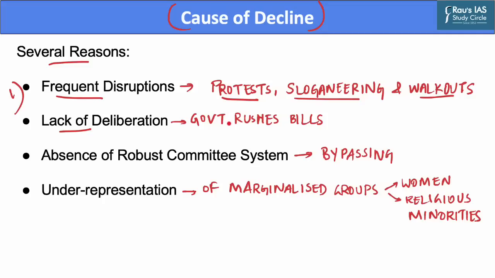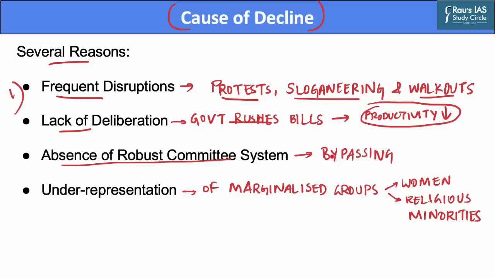The government often rushes to pass the bill without thorough discussion, which leads to inadequate scrutiny and oversight. This has resulted in poorly drafted legislation, which causes delays, controversies, and ultimately reduces productivity. Moreover, the absence of a robust committee system in India has also contributed to the decline in productivity.